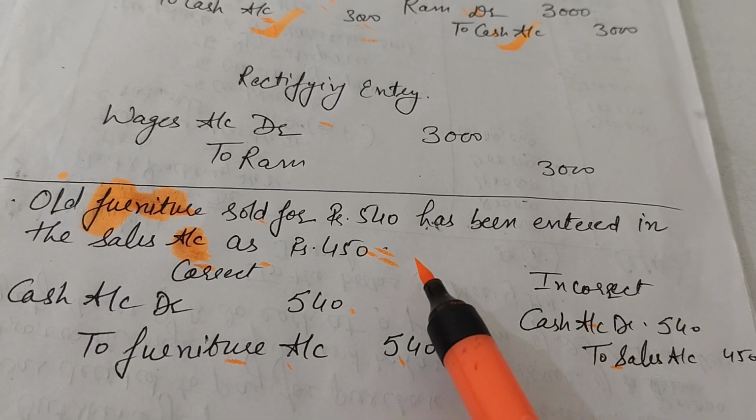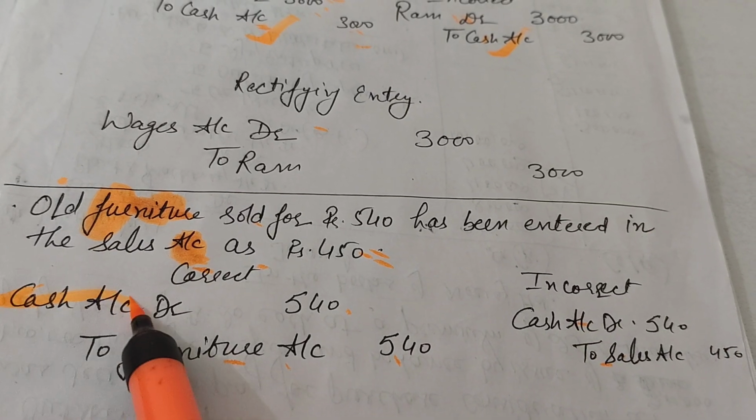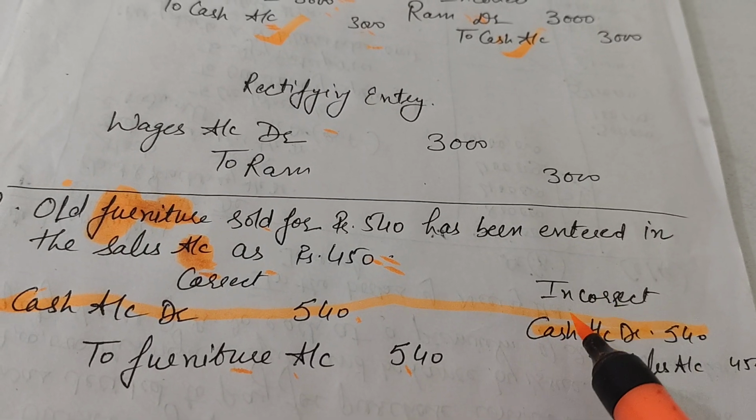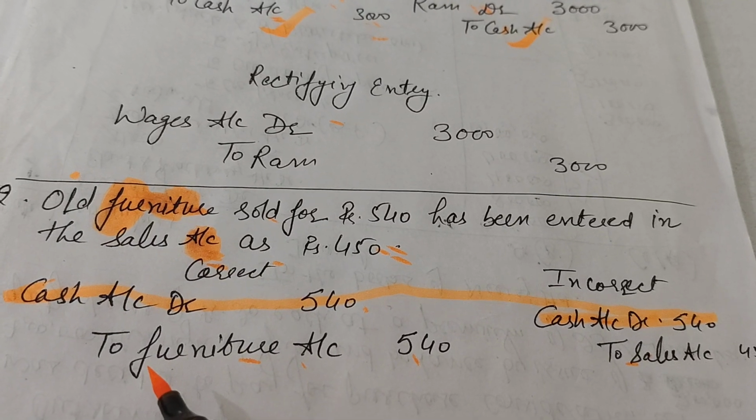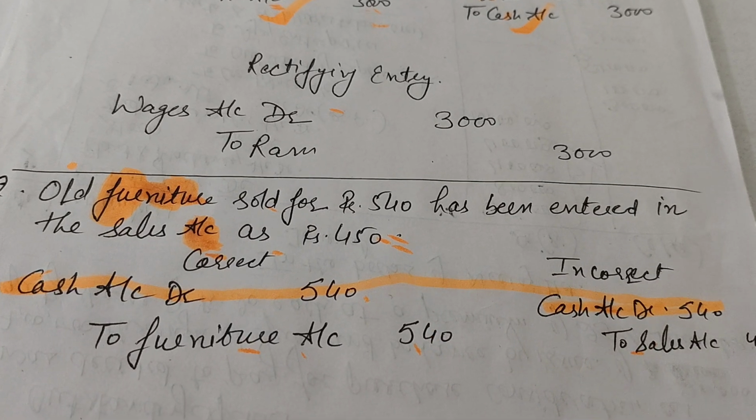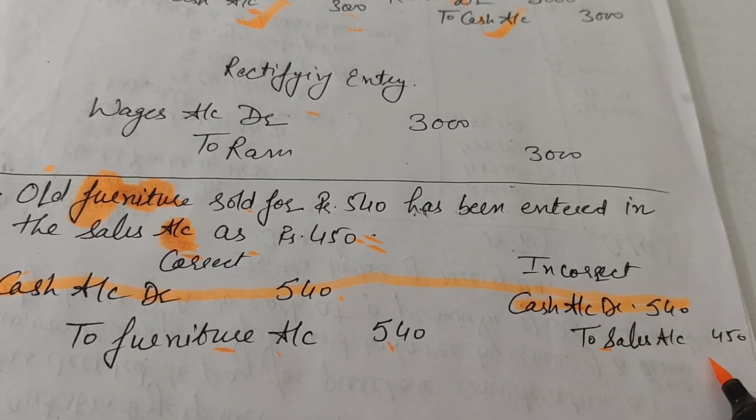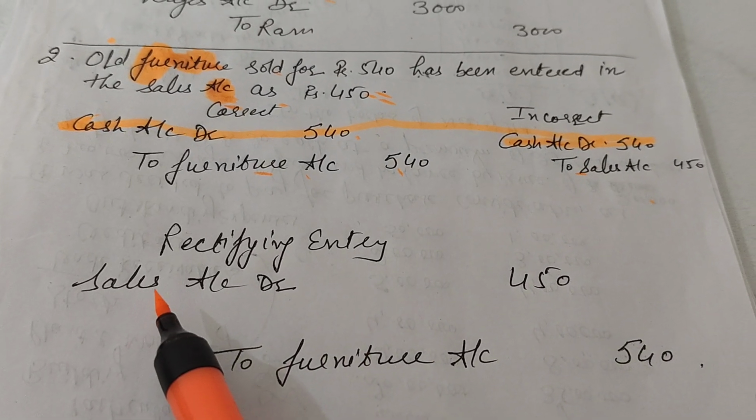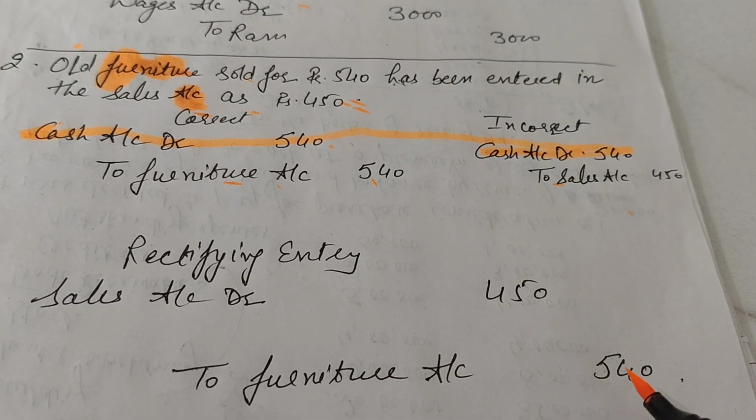First of all, we did what the question is saying. Now we will justify which part is correct. Cash account debit 540 is correct in both the journals, so this need not be corrected. Now what needs to be corrected is that we should credit furniture account with 540 and debit sales account with 450. Then where would the rest, the difference, go? What I am saying is the rectifying entry would be sales account debit 450 to furniture account 540.